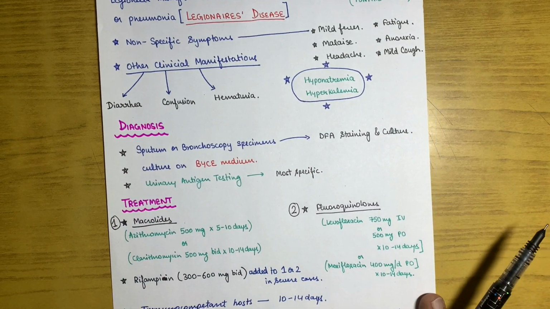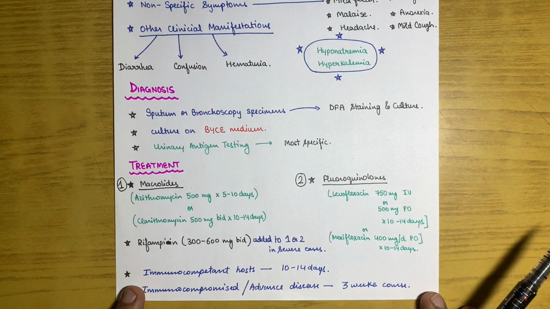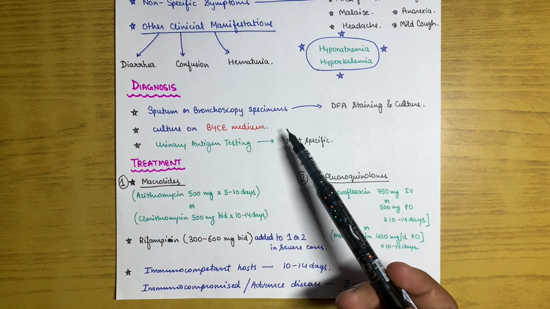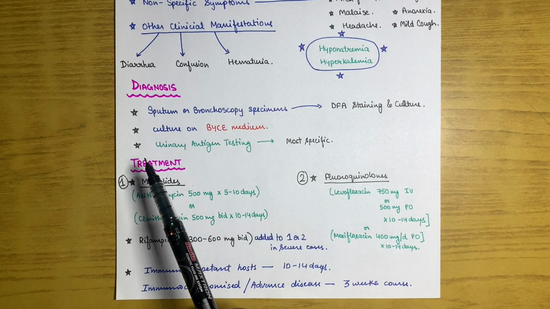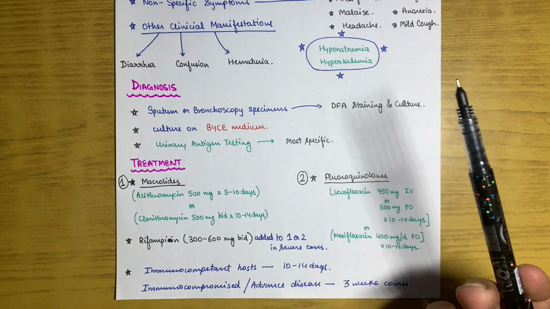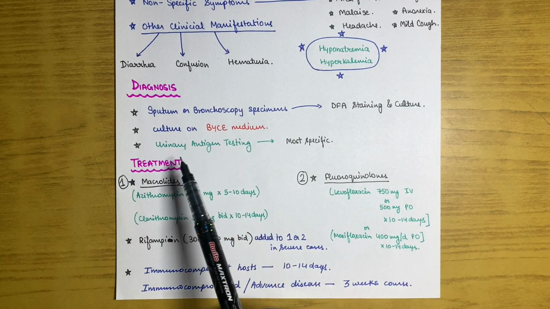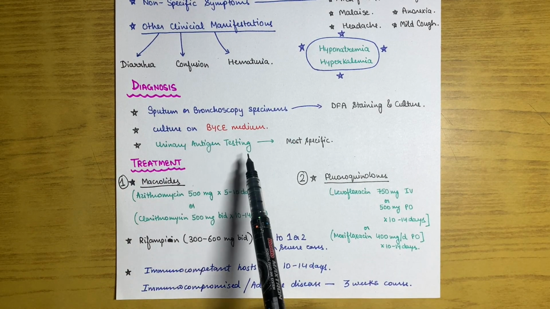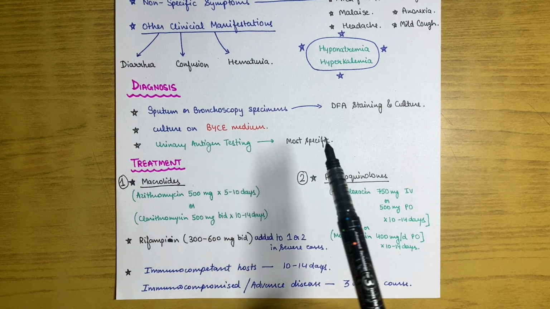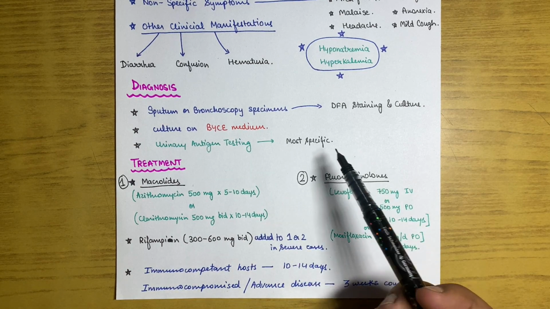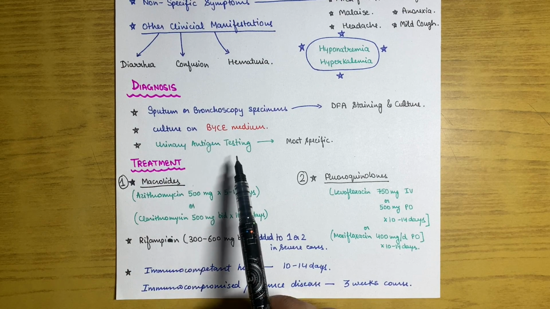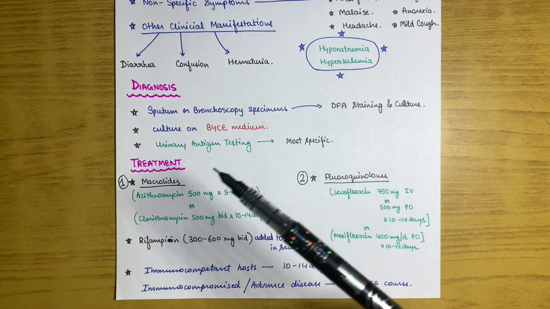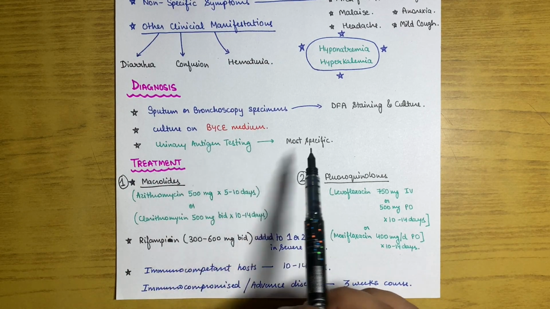So what diagnosis can we do in these patients? We can take a sputum or bronchoscopy specimen, and DFA staining and culture can be done. Culture can be done on BCYE medium, because Legionella species bacteria are basically cultured on BCYE medium. Urinary antigen testing can also be done. It is the most specific and the most important diagnostic test, because as the clinical manifestation suggests, hematuria is present, so Legionella species will definitely be found in the urine.